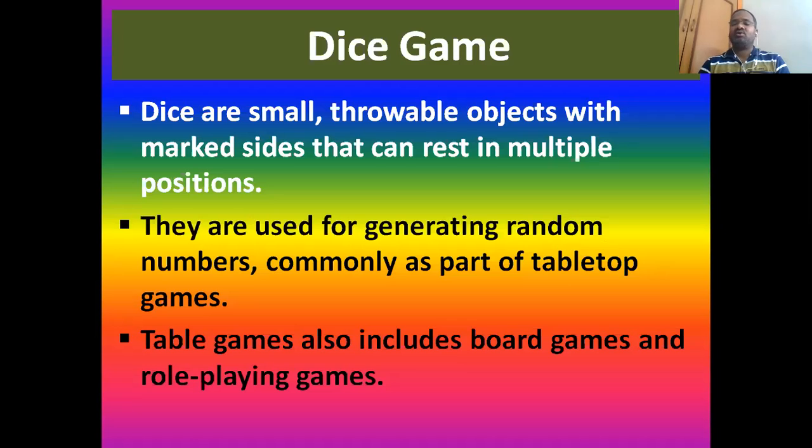One side is 1, 2, 3, 4, 5, 6, like this. Dots or holes will be printed on it. See, these dice are used for generating random numbers, or commonly as part of tabletop games. The tabletop games also include board games and role playing games.